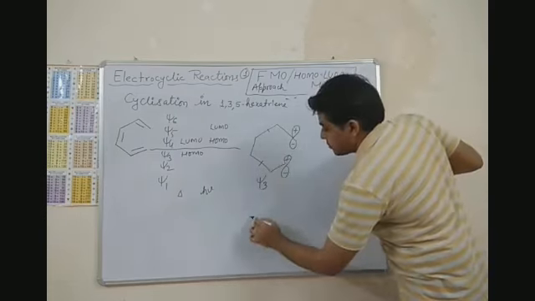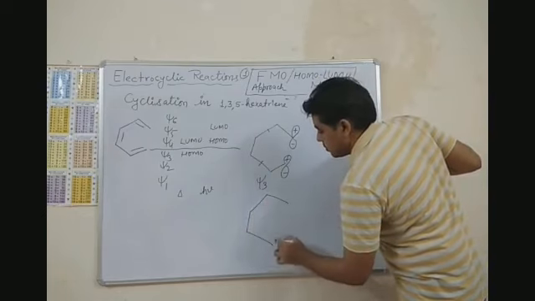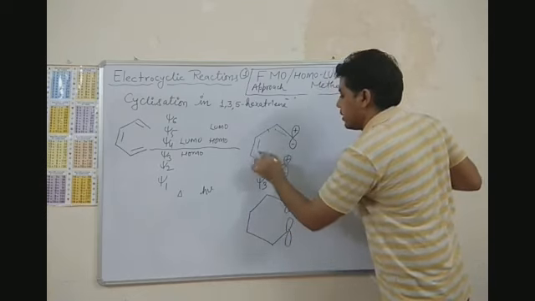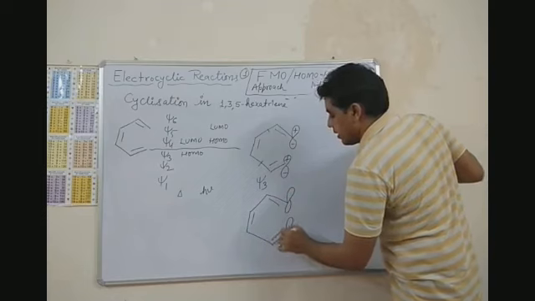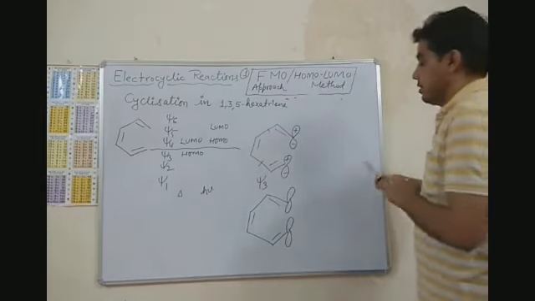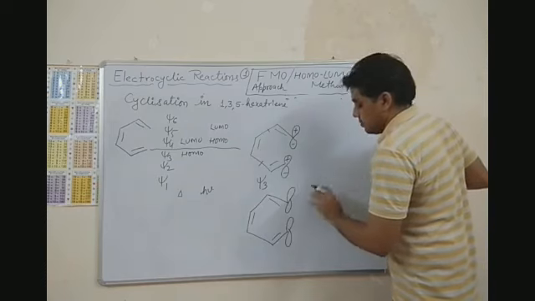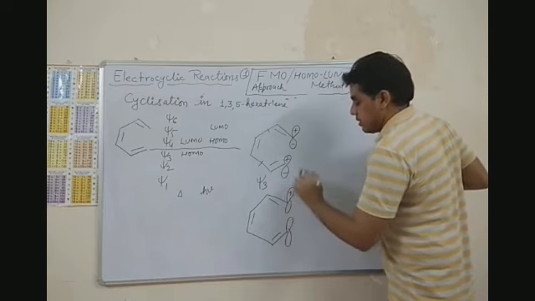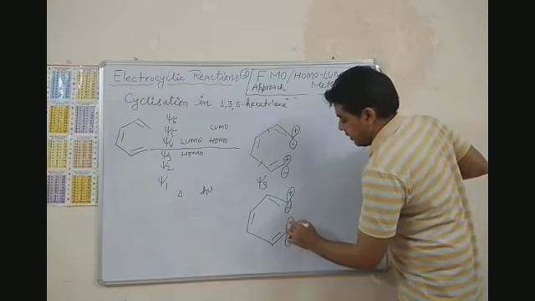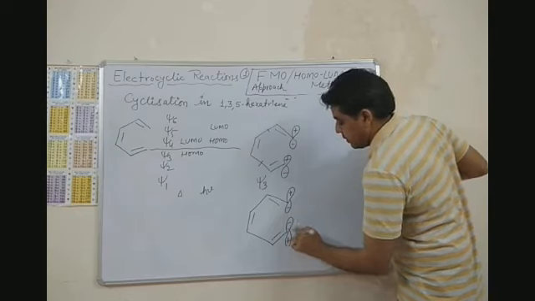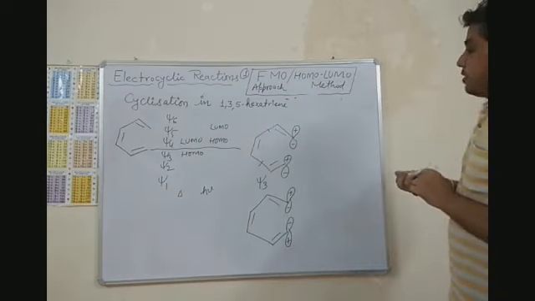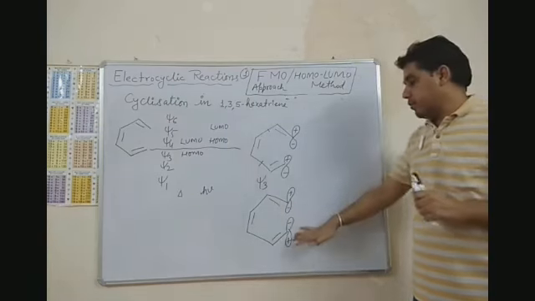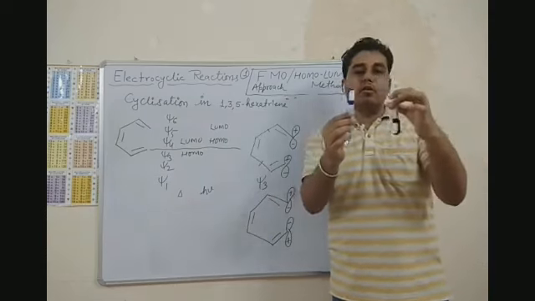Now psi 4. I hope you have some idea that in case of psi 3, if two terminal orbitals have same sign lobes oriented in the same direction, either upward or downward, then in the next orbital the sign of same direction oriented lobes will be opposite. So here if you have two plus lobes oriented in upward direction, in psi 4 we will have oppositely oriented lobes, right?